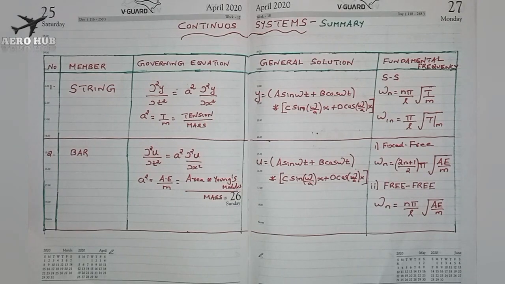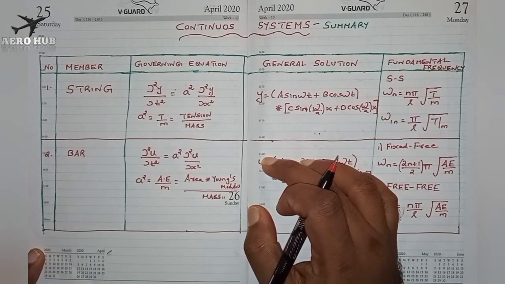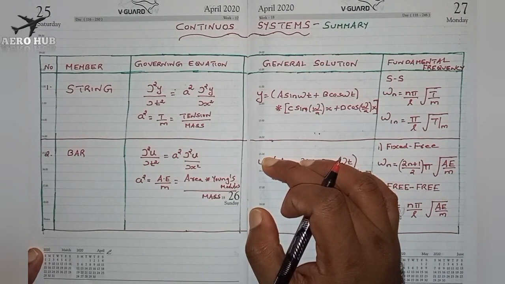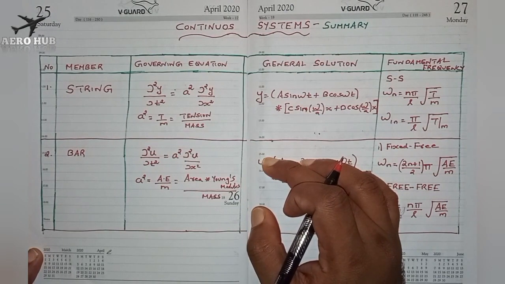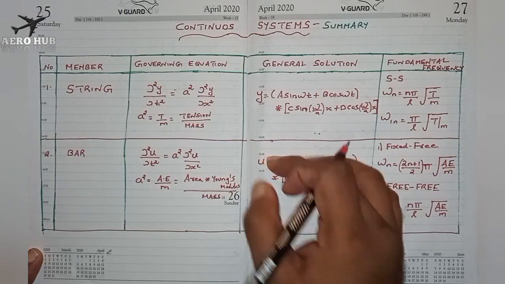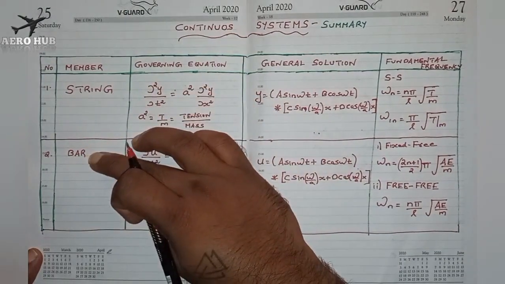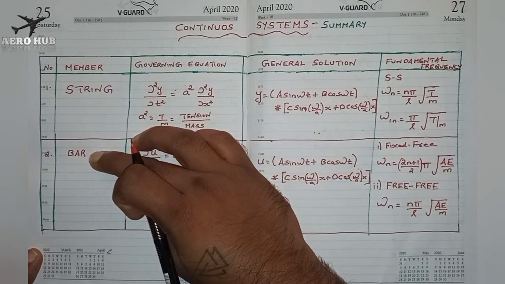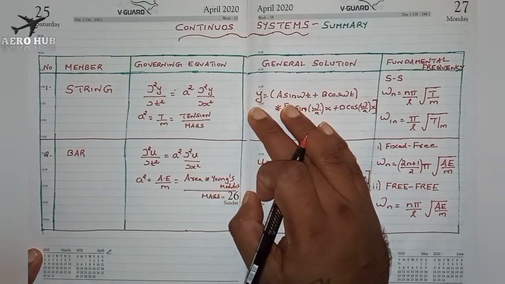I'll give you a short summary of continuous systems. You should be aware that for continuous systems we are mainly discussing vibration of a string, vibration of a bar, vibration of a shaft, that is torsional vibration, and lateral vibration of beams.